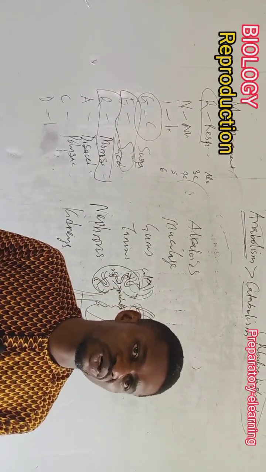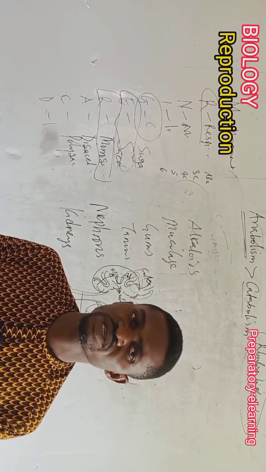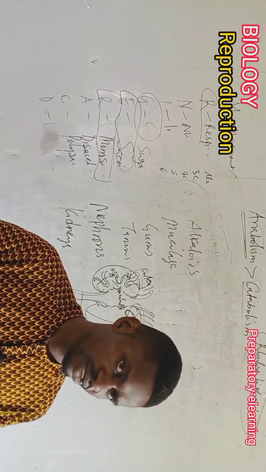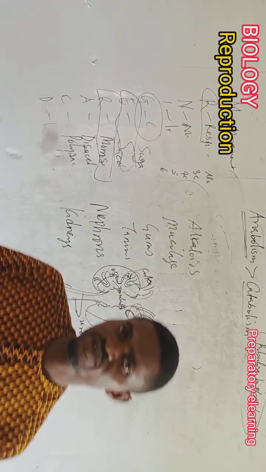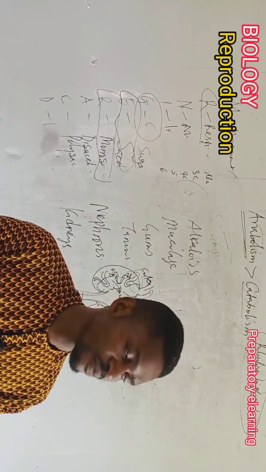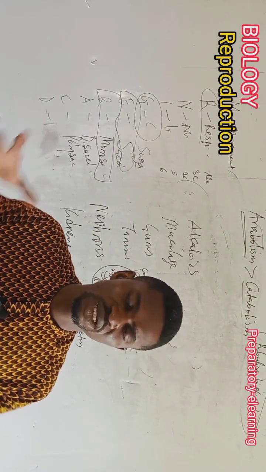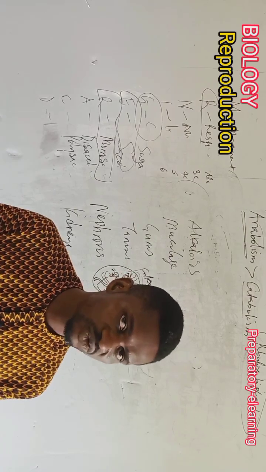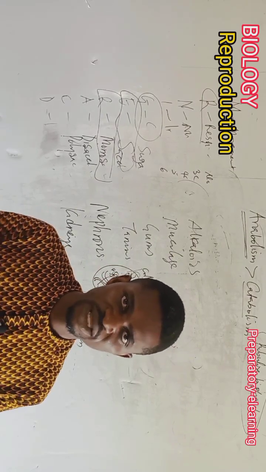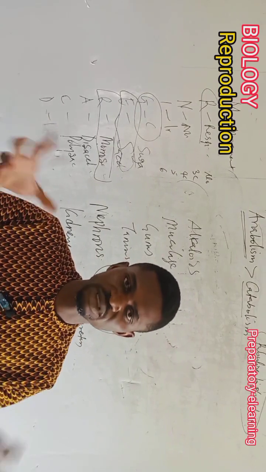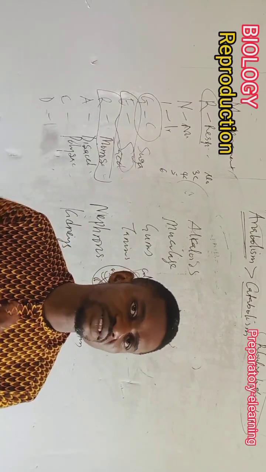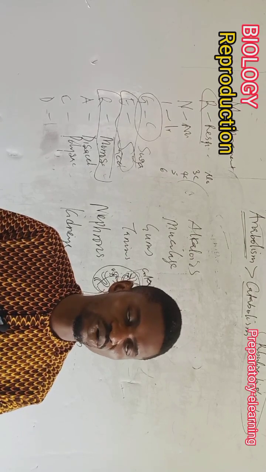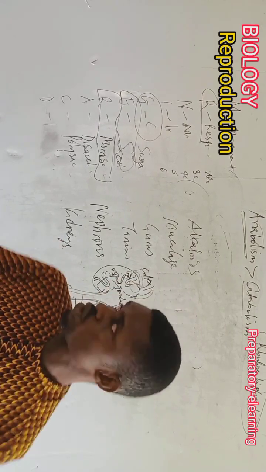So what is reproduction? We would say that reproduction is a process of bringing forth new ones, young ones, into life. We have two types of reproduction. We have sexual reproduction, which has something to do with fusion of gametes. Two different gametes and two different genders are involved. The male gamete and the female gamete have to fuse to bring out the zygote. When they bring out the zygote, it grows into offspring and so on.